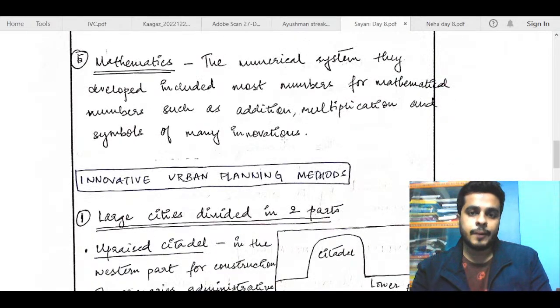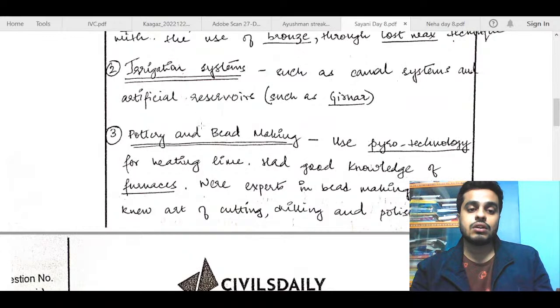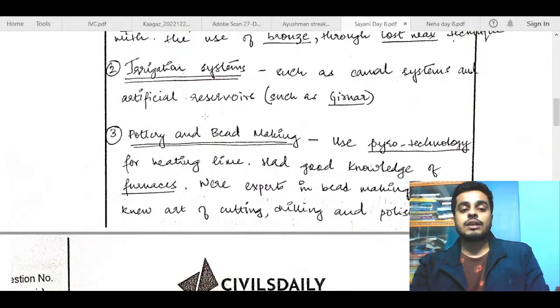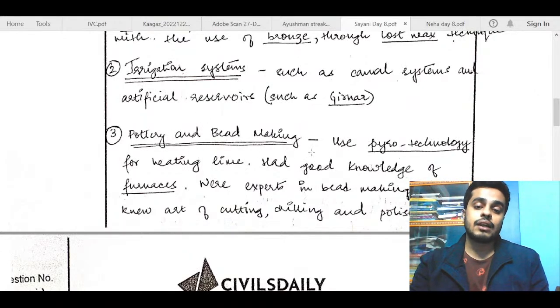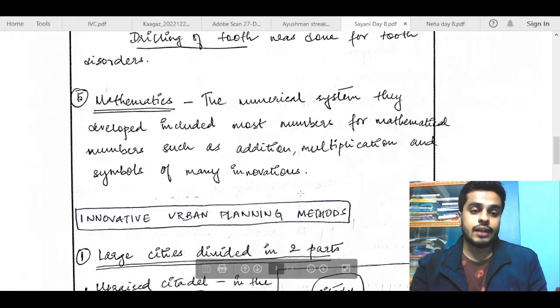Mathematics. So you can see that she has mentioned different dimensions in this answer. For example, pottery, bead making, irrigation, all of them are mentioned separately, and all the points of one point are mentioned in that point only. So you also try to write in a similar pattern.